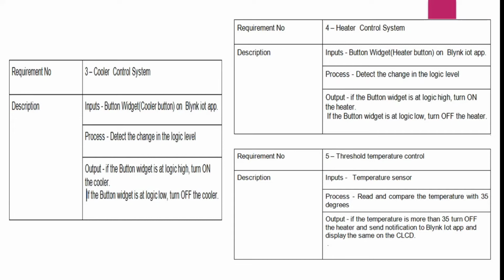And the required number 5 of our project is the threshold temperature control. Here the input is the temperature sensor, and the process is we have to read and compare the temperature with 35 degrees, which is set as a base value for the project. The output is if the temperature is more than 35, we have to turn off the heater and send a notification to the Blink IoT app and display the same on the LCD that the temperature is more than 35 and we have to turn on the heater.